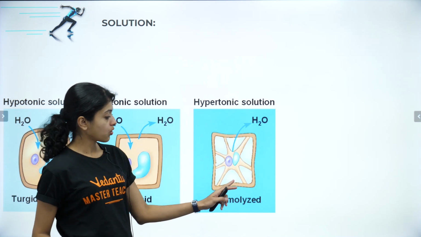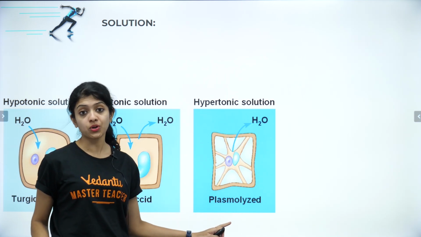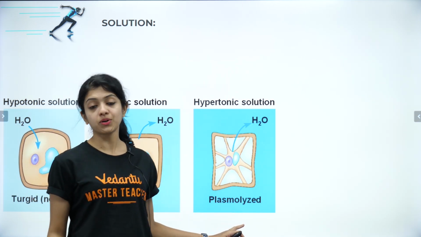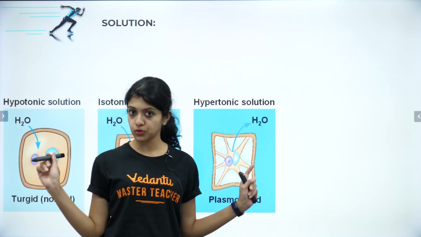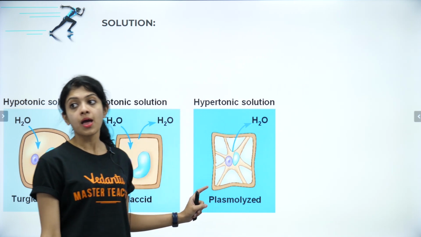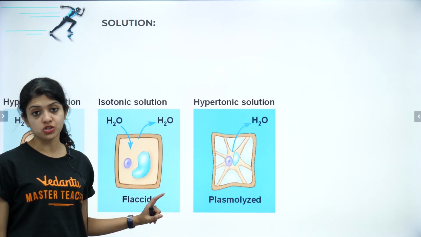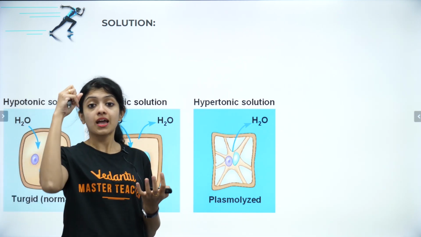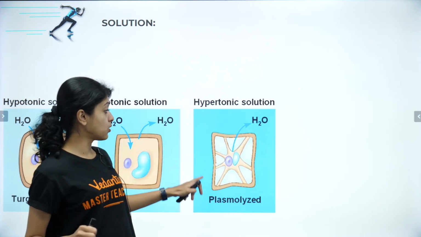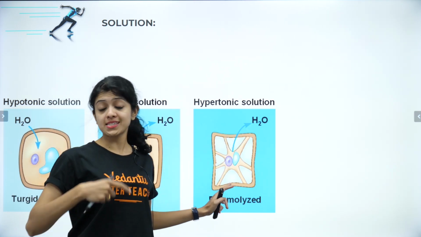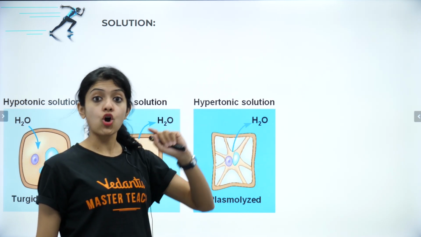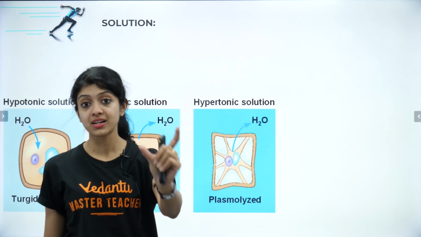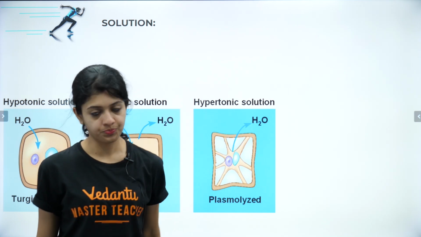And we also have to know what a plasmolized cell is. Plasmolysis is with reference to only a plant cell, which is why I put the image of only a plant cell here. Plasmolysis is basically the process by which the cell contents shrink away from the cell wall because it is placed in a very highly concentrated or hypertonic solution.